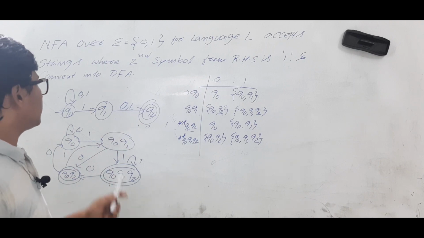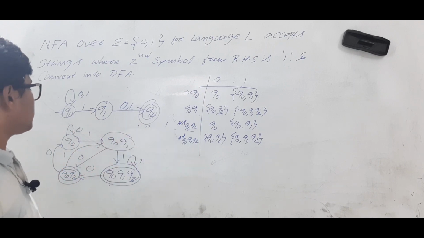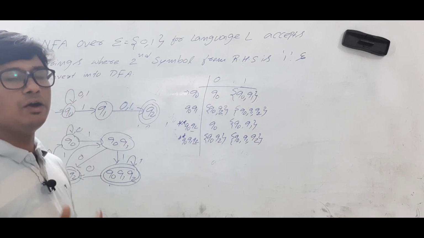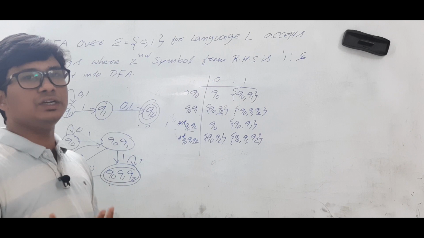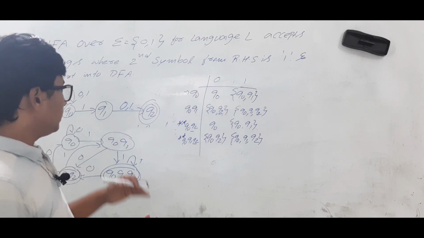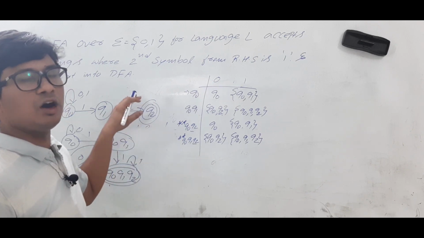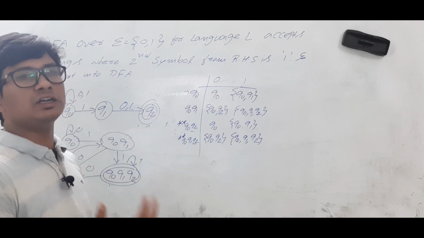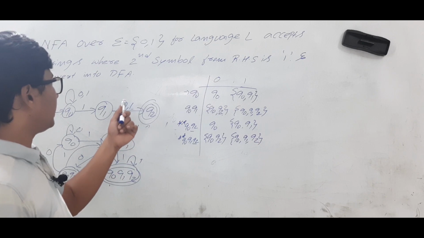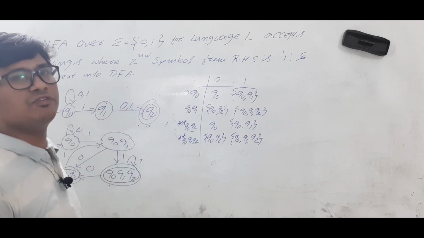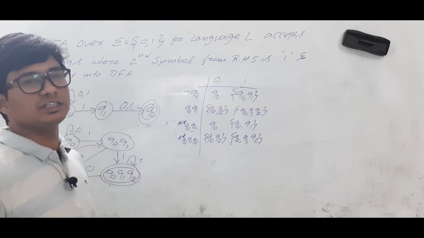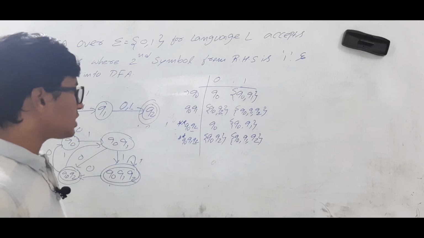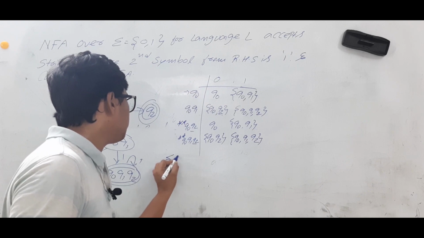Now if you see, that NFA consists of 3 states but your DFA consists of 4 states. So what I want to say is that when you are converting from an NFA to DFA, you can get an equal number of states or you can get more than the number of states which are there in the NFA, but you will not get fewer states. Means in NFA, if you have 3 states, your DFA will not have fewer than 3 states. It will be either 3 or more than 3 states. And what is the maximum possible? It will be 2 power n.